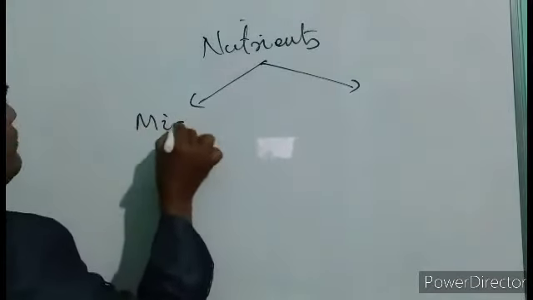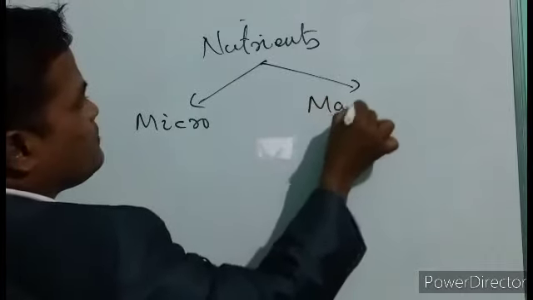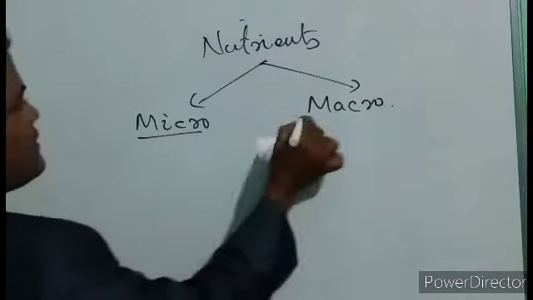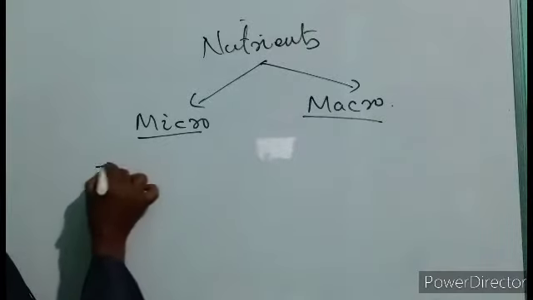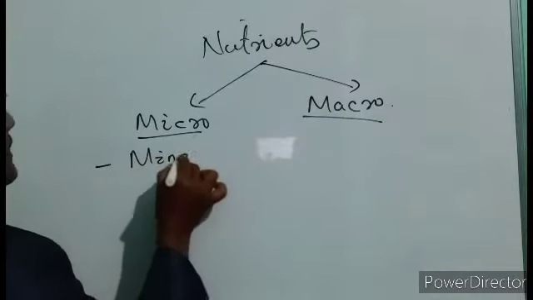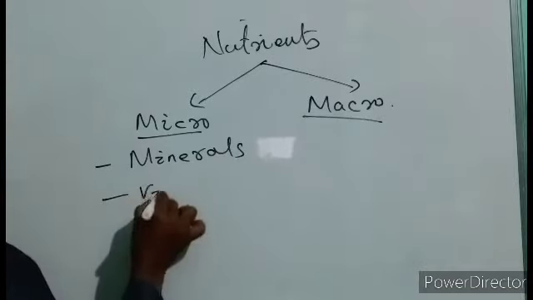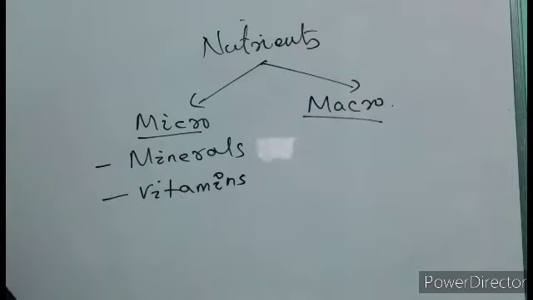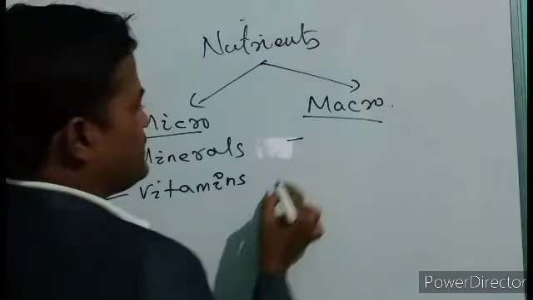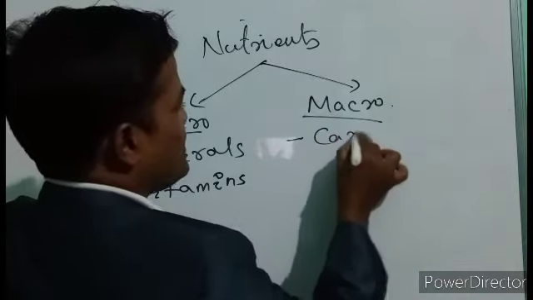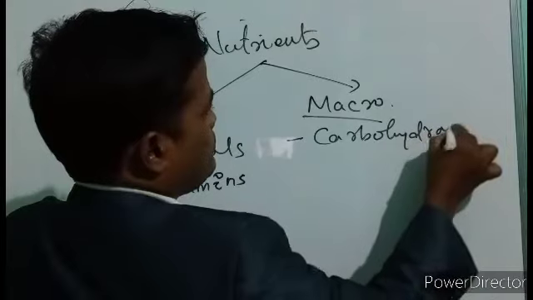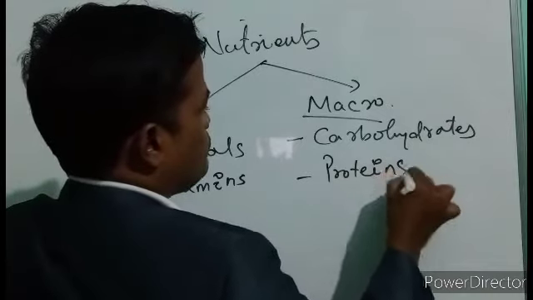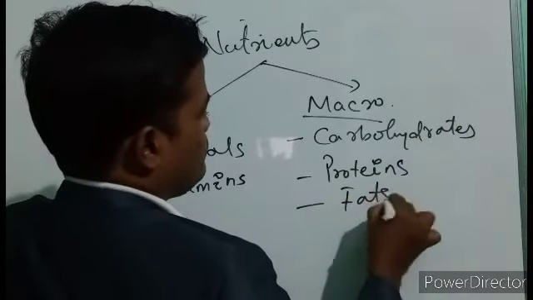So, macronutrients and micronutrients. The micronutrients are again divided into minerals and vitamins, and the macronutrients are carbohydrates, proteins and fats.